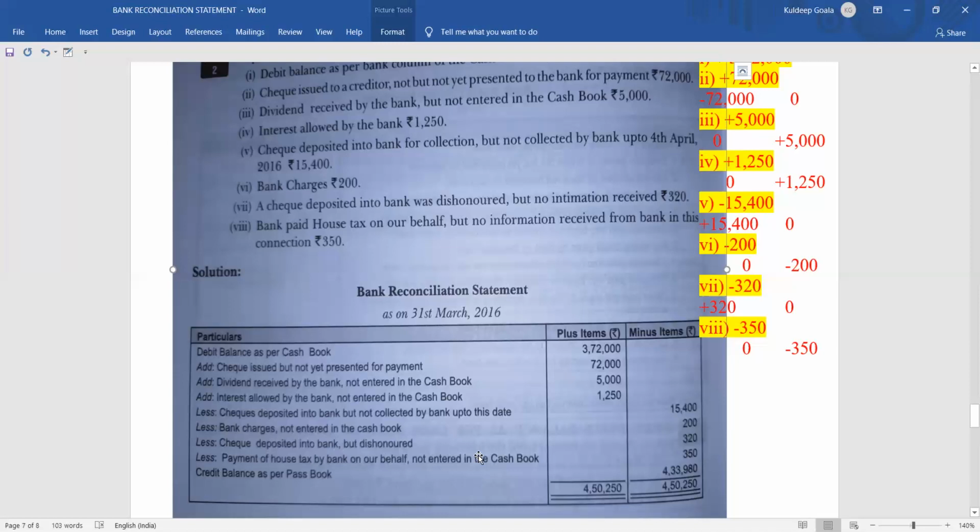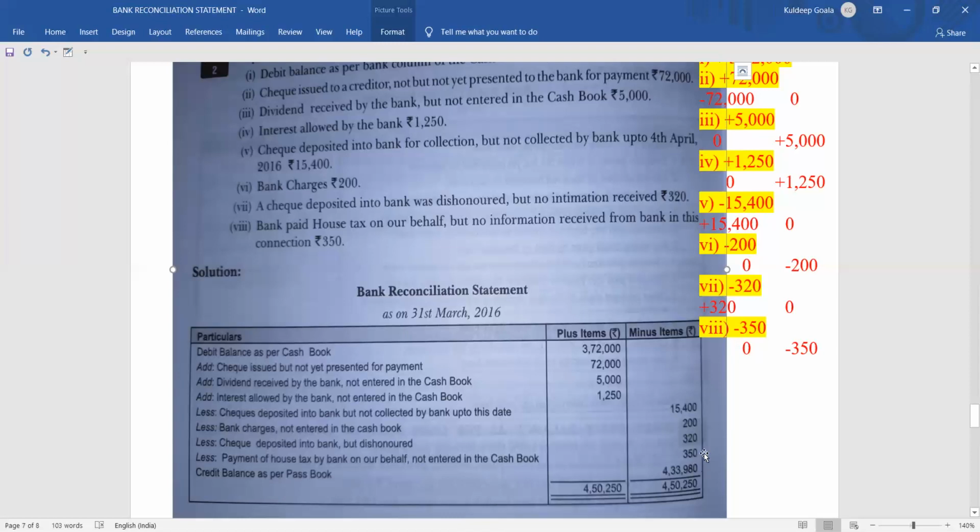Then coming to the next one, paid, what is that? Bank has paid the house tax on our behalf, but no information received. How much? 350, again in the minus. So you can write down like that: payment of house tax by bank on our behalf, not entered in the cash book, 350 rupees in the minus.